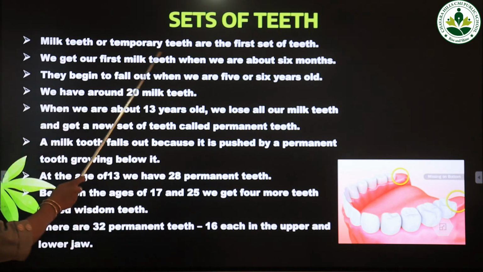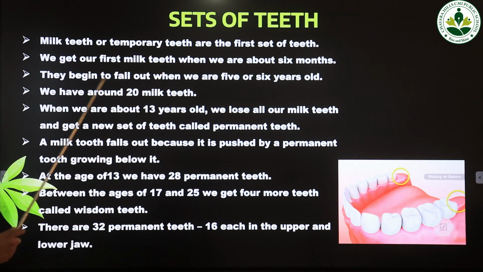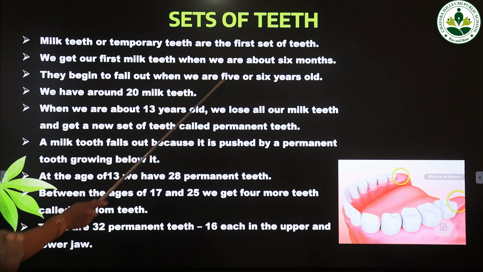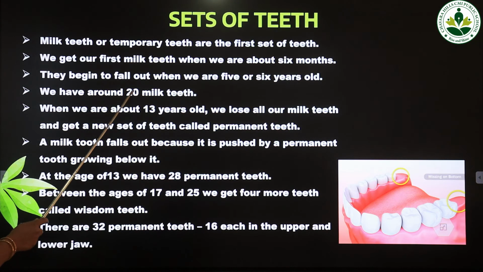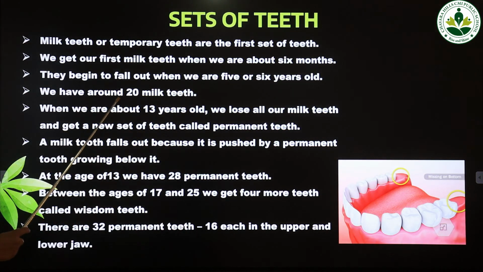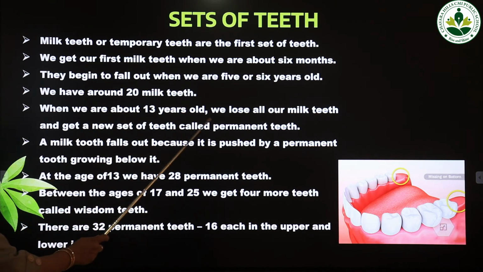So milk teeth or temporary teeth are the first set of teeth. We get our first milk teeth when we are about 6 months. They begin to fall out when we are 5 or 6 years old. We have around 20 milk teeth. When we are about 13 years old, we lose all our milk teeth and get a new set of teeth called permanent teeth.